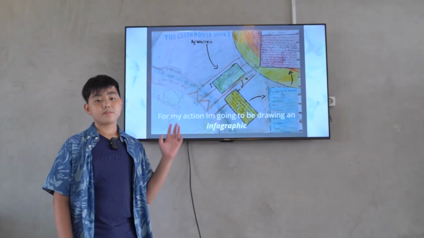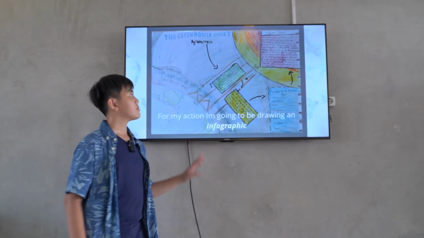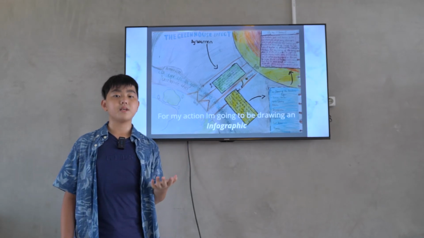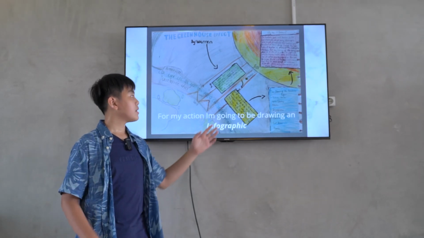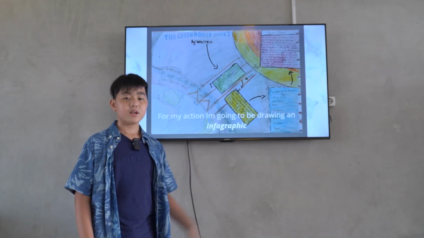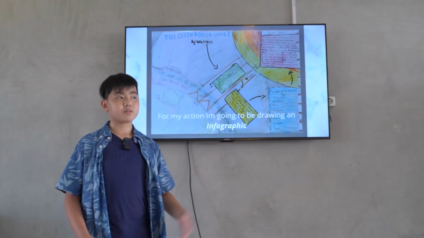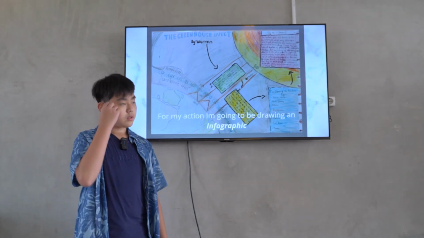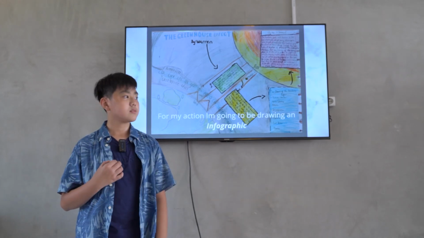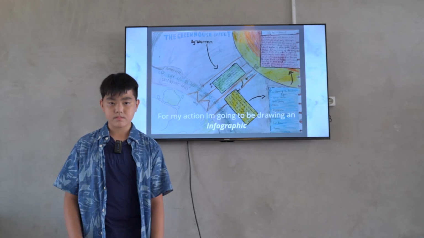For my action, I'm going to be drawing an infographic, and I'm going to explain it in detail. The green paragraph, the first paragraph, explains the meaning of the greenhouse effect, and the yellow explains the causes, the blue explains the effects, and the red explains how it works, all of which I already answered in this presentation.